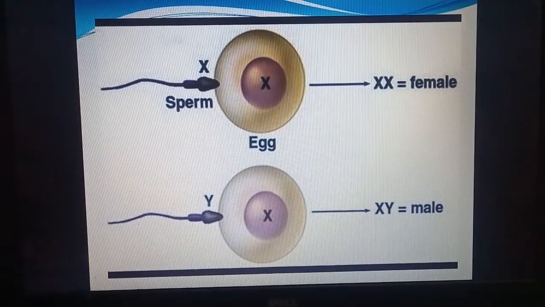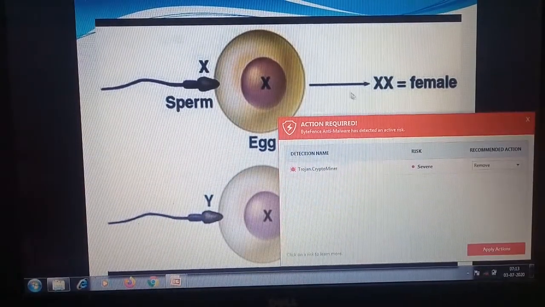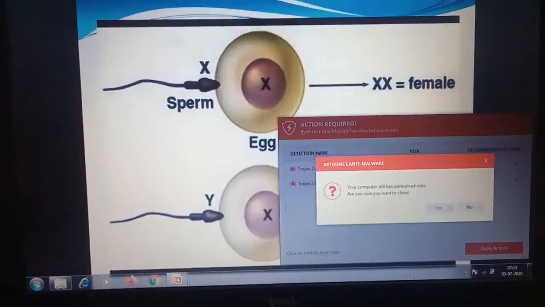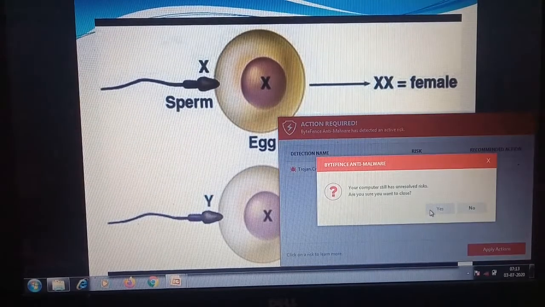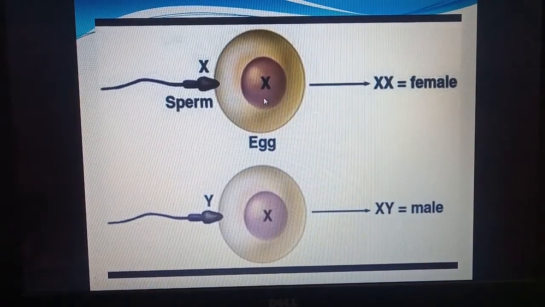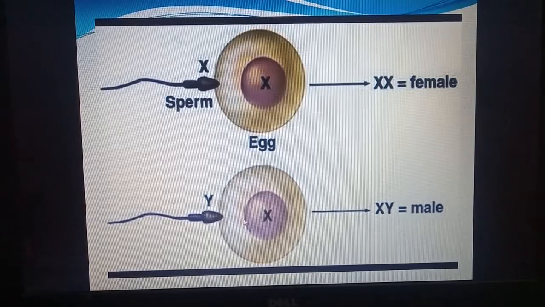Now here we can see a sperm carrying the X chromosome, when it fuses with the egg, which has X, both combine and form XX, which is a female. When a Y chromosome carrying sperm fuses with X, it results in a male. So it is only possible that if the Y chromosome from the father comes to the egg, then a male is produced. So the father is responsible for the birth of a male child.